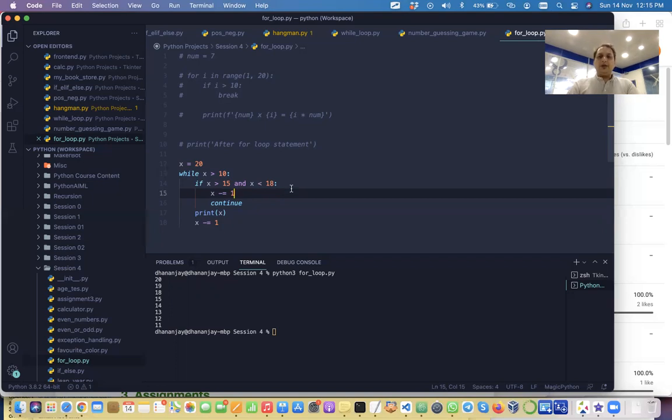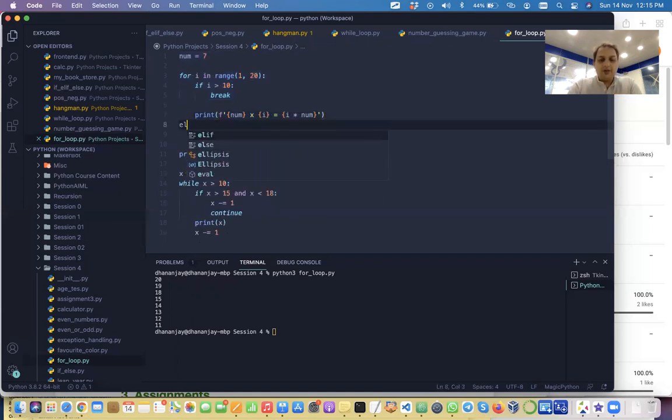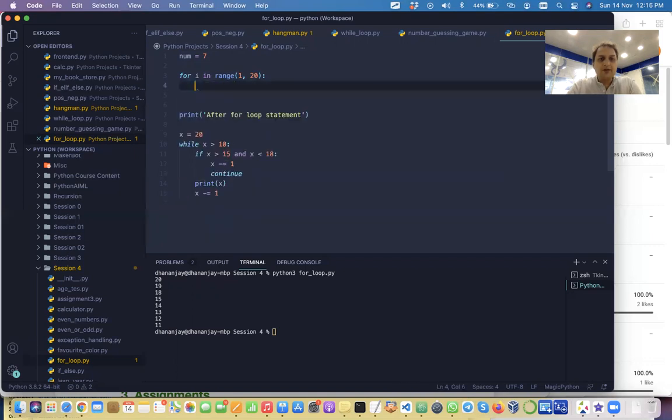Now we will look into something called else. We have used if and else, but this else can also be used in the context of a for loop and a while loop. So what happens is we can use else. I will take a simpler example. We are doing this table of number. Take a simpler example.